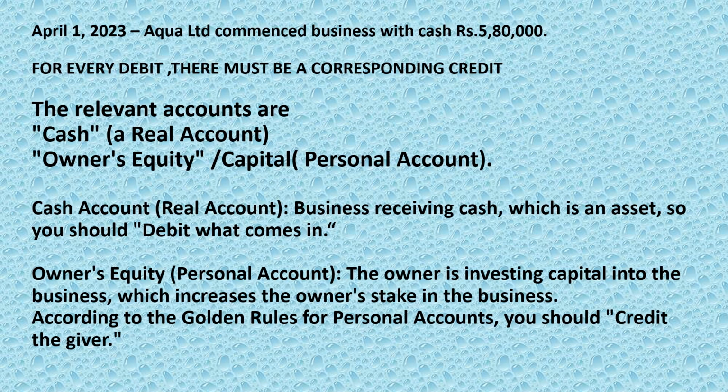So in our question, Aqua Limited commenced business with cash rupees 5,80,000. The points to remember are, first, the golden rules of accounting. Second, for every debit there must be a corresponding credit. So in a transaction, there are two accounts involved, and you need to pick those two accounts. In this question, the relevant accounts involved are, first, the cash account. Just see, Aqua Limited commenced or started business with cash. Initially, Aqua Limited is bringing 5,80,000 as cash.